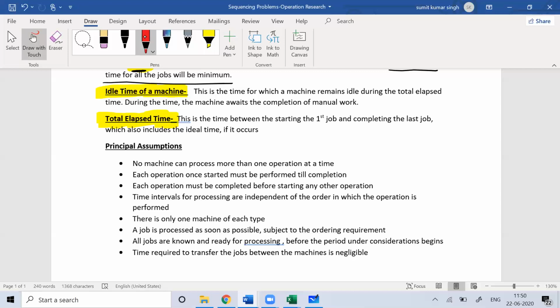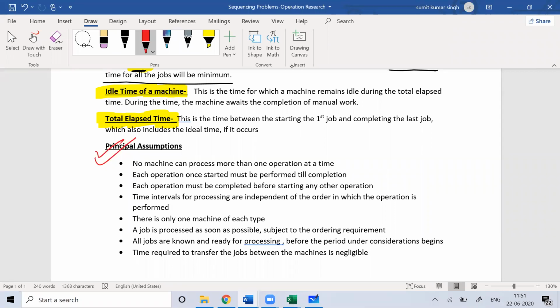So now, talking about assumptions, what are the assumptions you need to make on the machine problem? First one is no machine can process more than one operation at a time. Certain assumptions are there when we are talking about this sequencing problem. So one assumption is that at a time only one operation can be done on a machine. A machine cannot do multiple operations at a time. That is the first assumption.